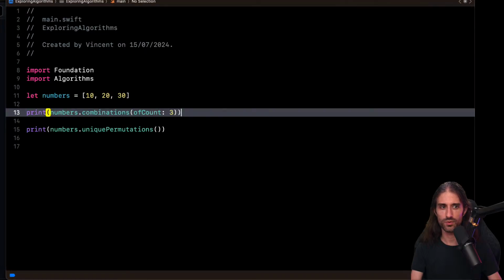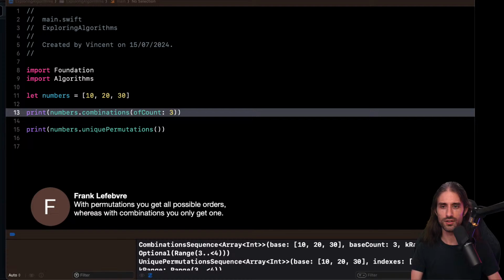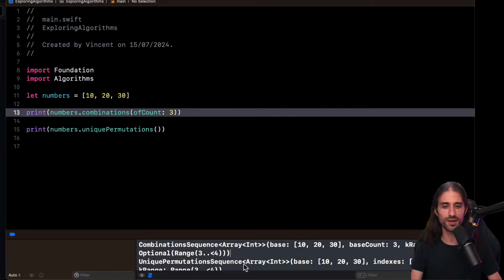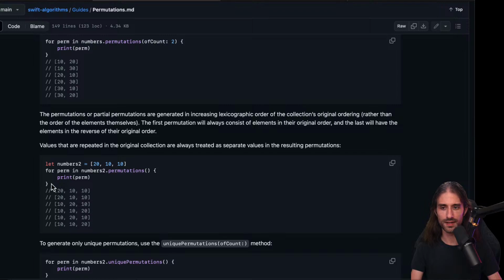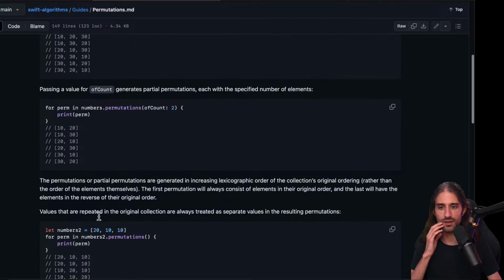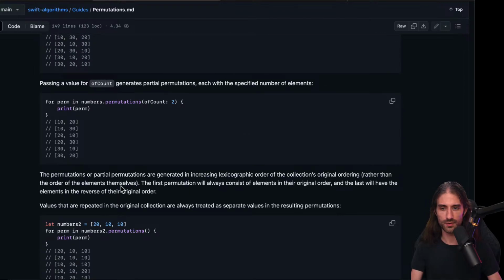I need to sign. I want to run locally. Okay, so you're saying with permutations, you get all possible orders, whereas with combinations, you only get one. Actually, it will be way easier. Okay, yeah, I need to do a for loop, because since it's lazy, until I've actually called for the values, they are not computed. Oh, yes, because here they added some repetitions.